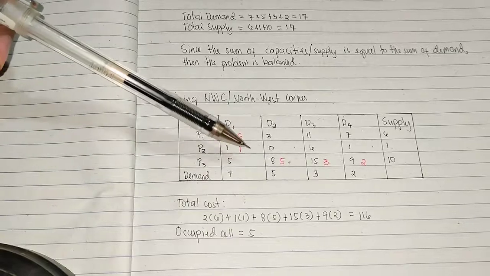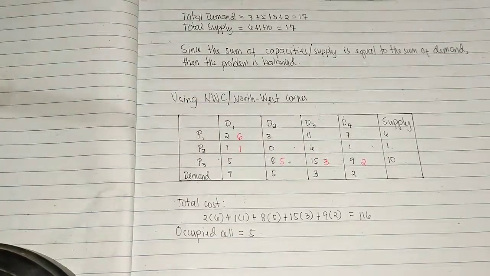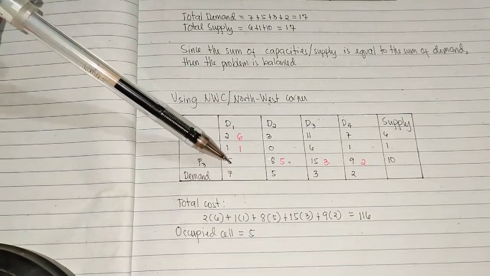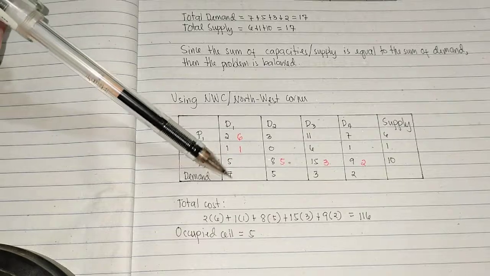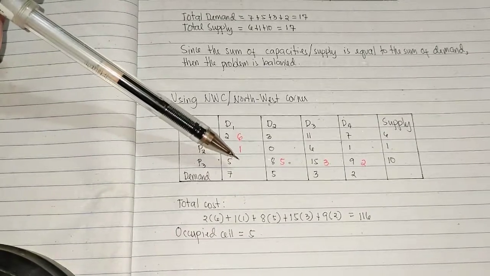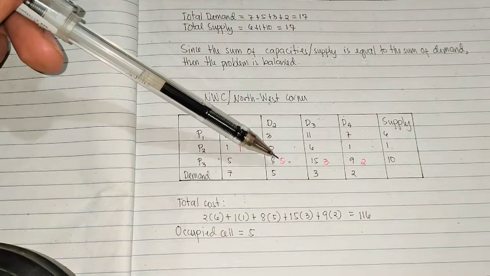Since na-meet na natin sila, hindi na natin nalagyan yung kasunod na mga cells. Now, we will proceed to the next row. Since na-meet na natin yung demand natin na 7, hindi na natin ito nalagyan ng any allocated value. Now we proceed to the next column.